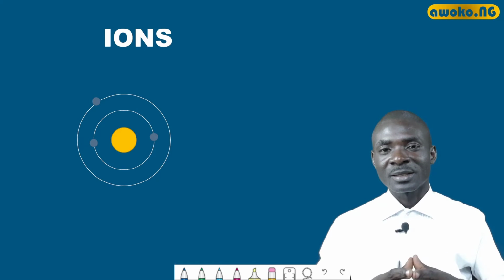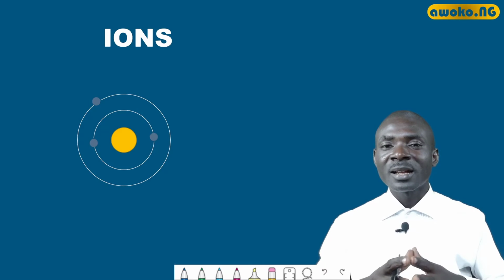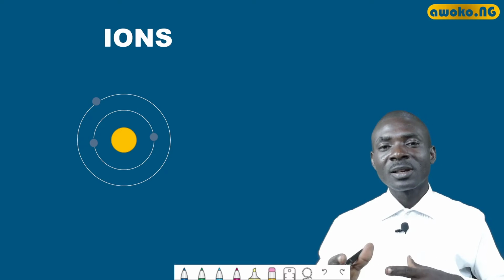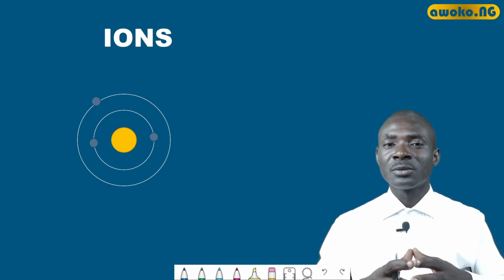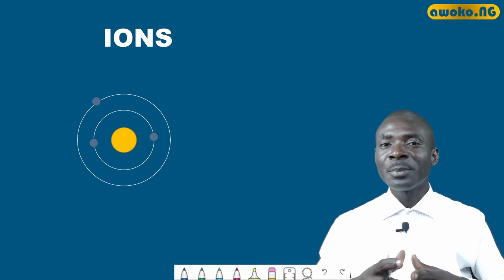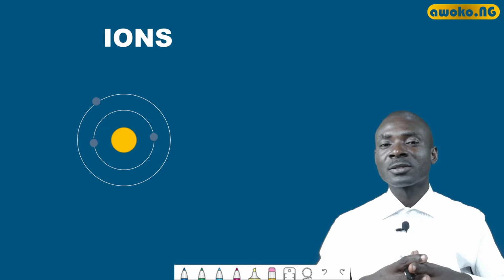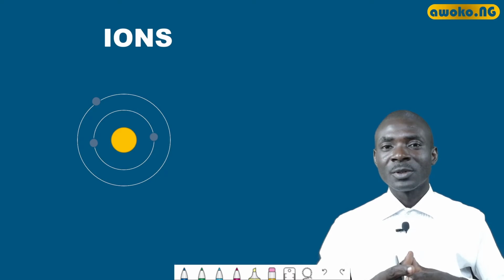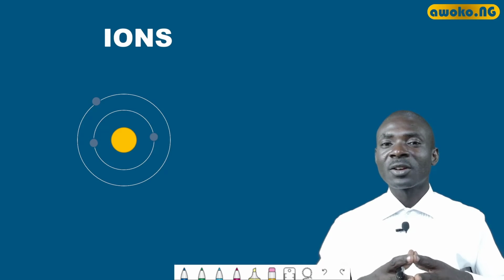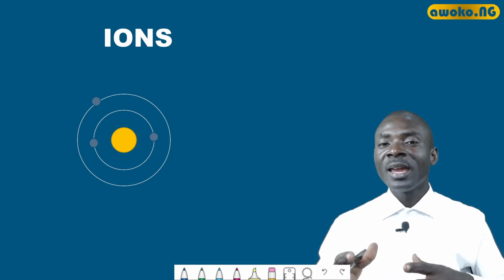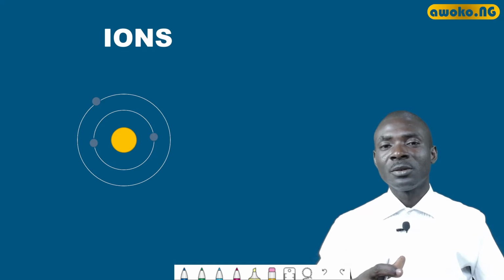It is very interesting to know that when metals lose electrons, they become oxidized, while when non-metals gain electrons, they become reduced. So oxidation is simply the loss of electrons, while reduction is the gain of electrons. When an atom loses an electron, it becomes oxidized, while when an atom gains electrons, it becomes reduced.